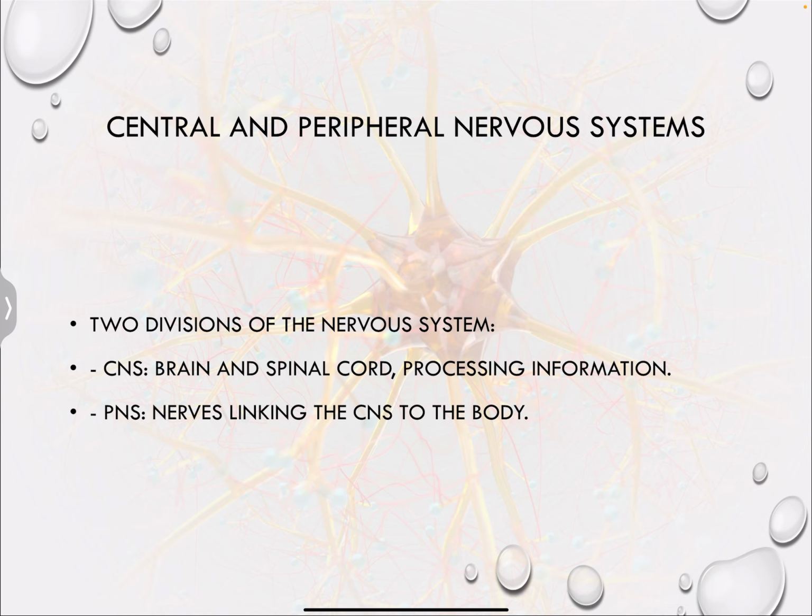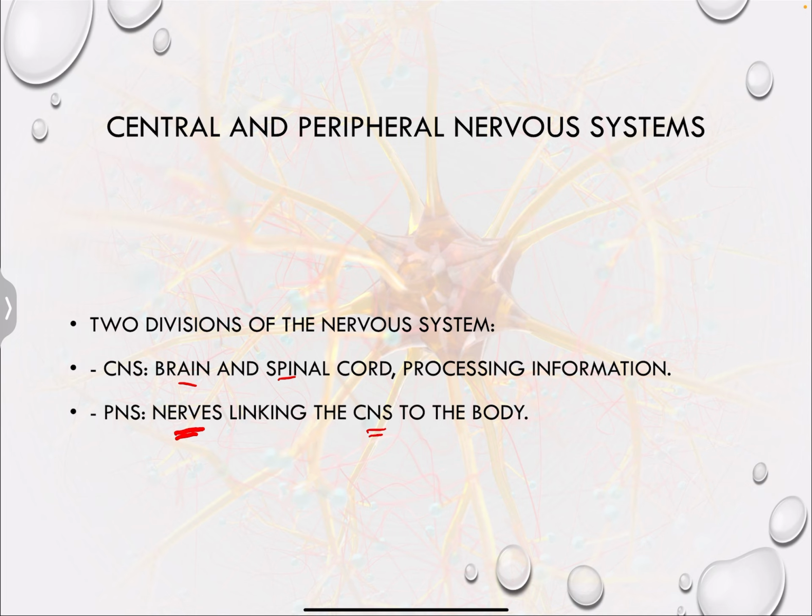The central nervous system, as you can see, is made up of the brain and the spinal cord, while the peripheral nervous system connects the central nervous system, or the CNS, to the different body parts. They connect them using nerves, so nerves link the CNS to the body.